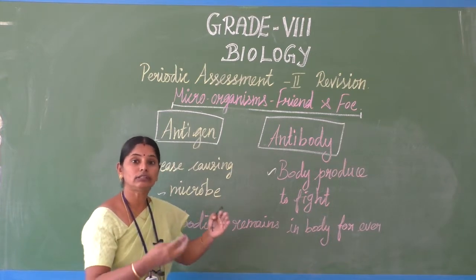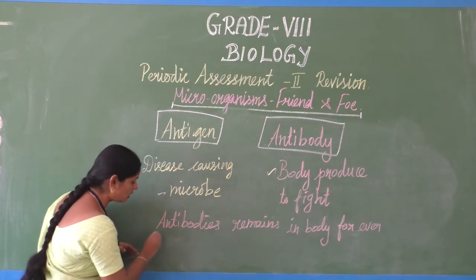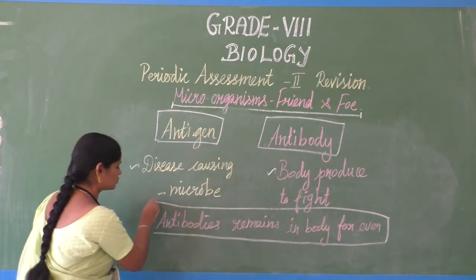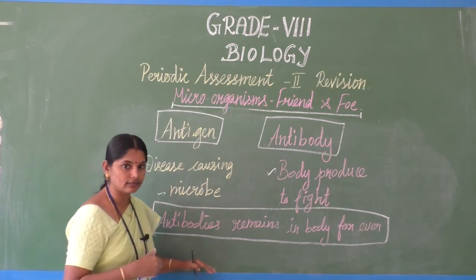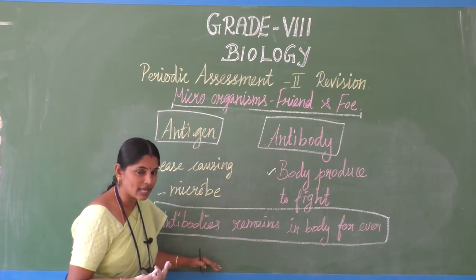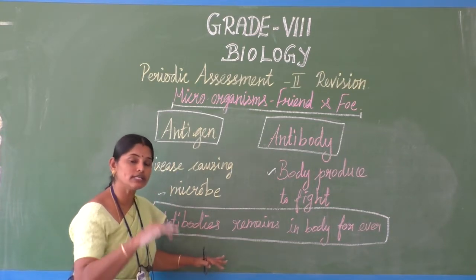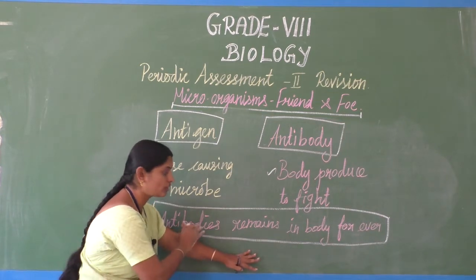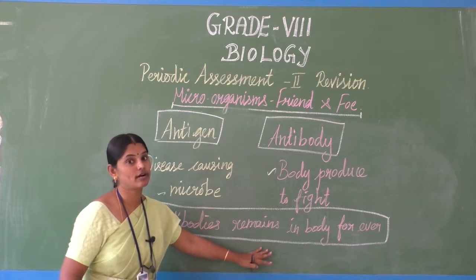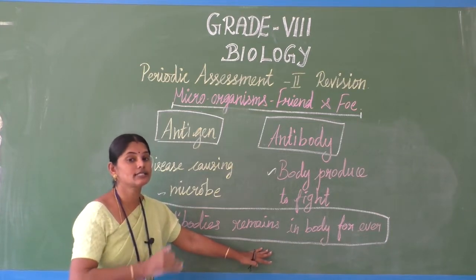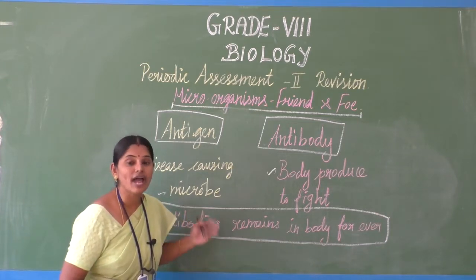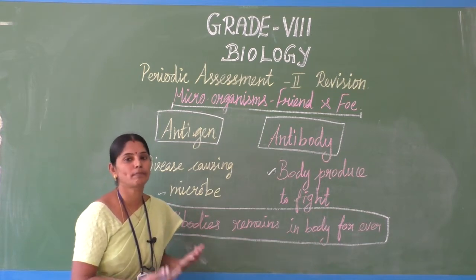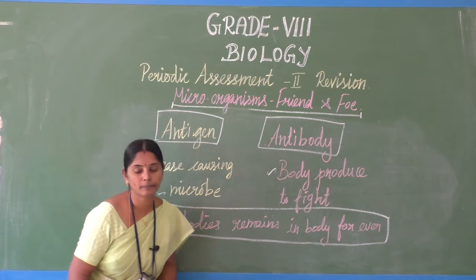These antibodies will remain in our body forever. So if germs enter mildly, our body creates antibodies, and those antibodies remain in our body forever. Taking this as a base point, vaccines are introduced, vaccines are prepared.